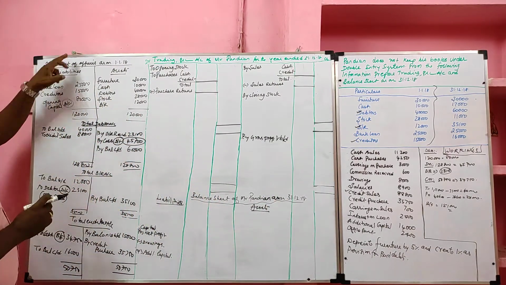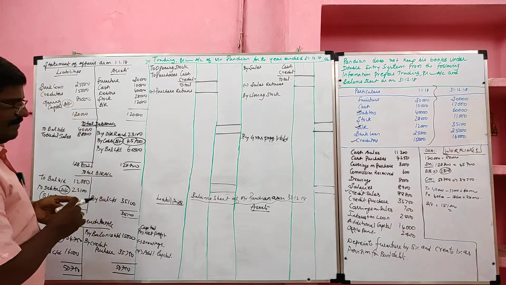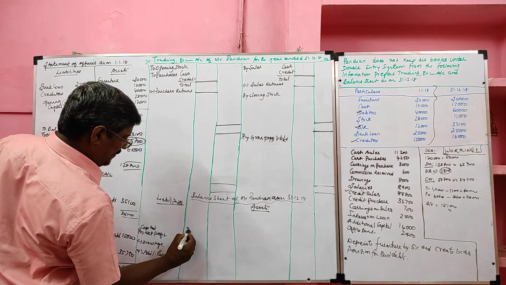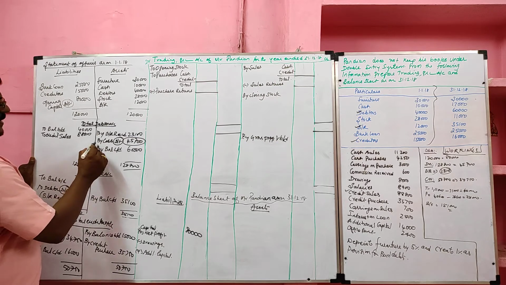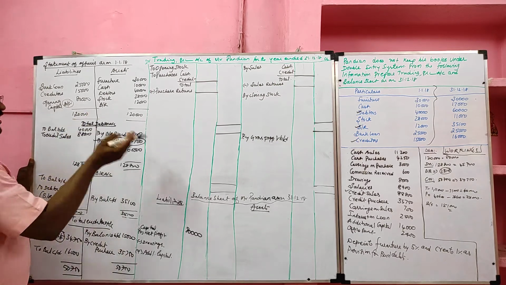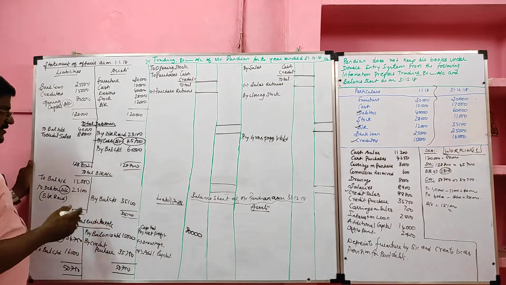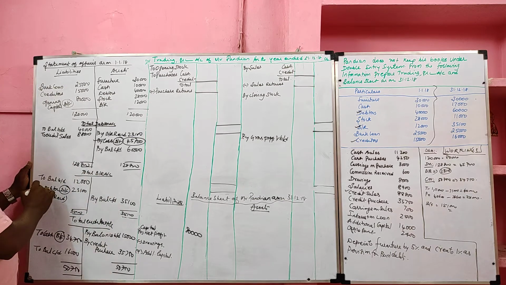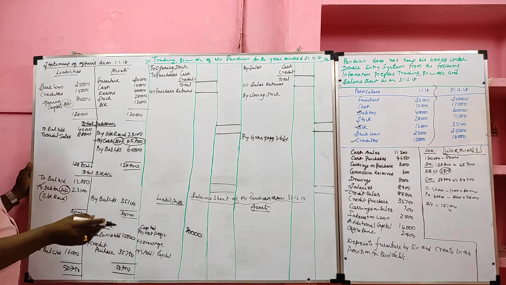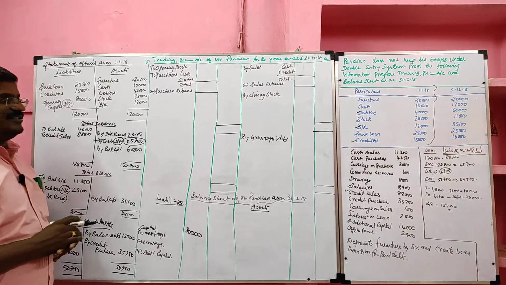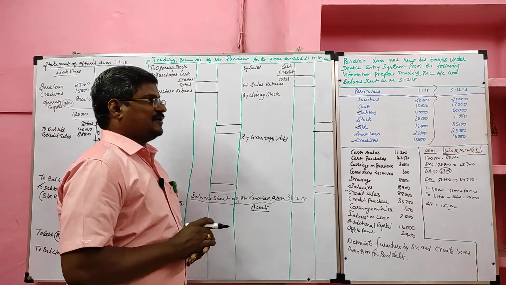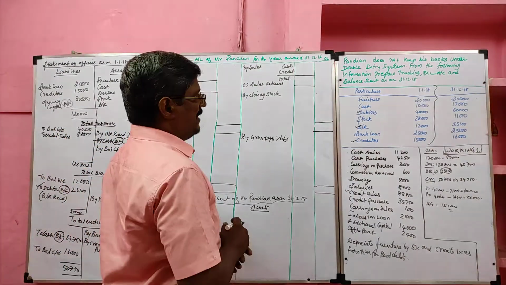So by preparing opening statement of affairs, I ascertained opening capital. It will be recorded in the liability side. Then total debtor account prepared to find cash received from debtor, it will not come to trading profit and loss account and balance sheet. Total BR account prepared to find BR received will not come to them. Total creditor account prepared to find the cash paid to creditor will also not come to the trading profit and loss account and balance sheet. Then we will take other information for the preparation of trading profit and loss account and balance sheet.